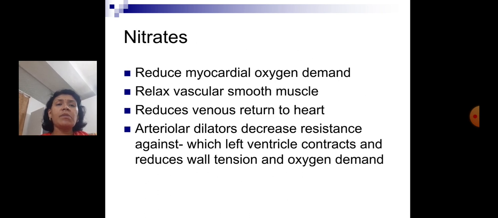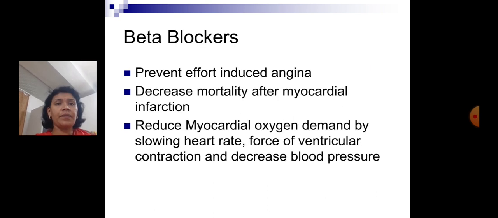Nitrates reduce the myocardial oxygen demand, relax the vascular smooth muscles, reduce the venous return to heart, and they are arteriolar dilators, decrease the resistance against which left ventricle contracts and reduce wall tension and oxygen demand. So they are mainly reducing the preload, but also as they are arteriolar dilators, they decrease the resistance against which left ventricle is contracting, so the afterload also.